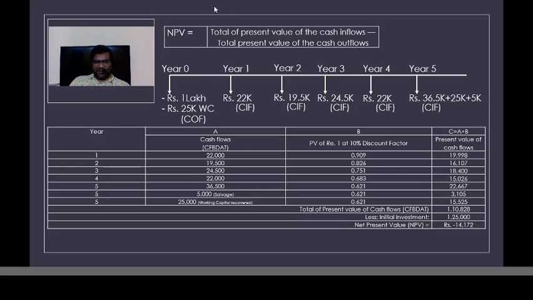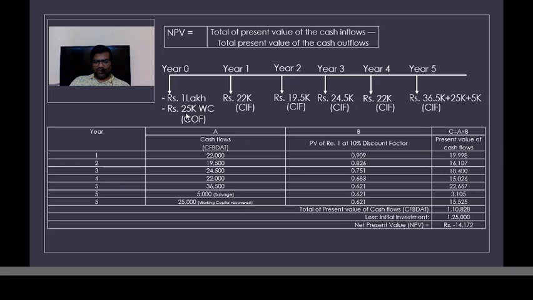But what happens next year? Next year, this value of 1 rupee will reduce to 0.909. That's the reason in the beginning of the year we don't do discounting, because in the beginning of the year the value of money remains the same. Only at the end of the year does the value of money reduce, because we are discounting it with the discount factor.